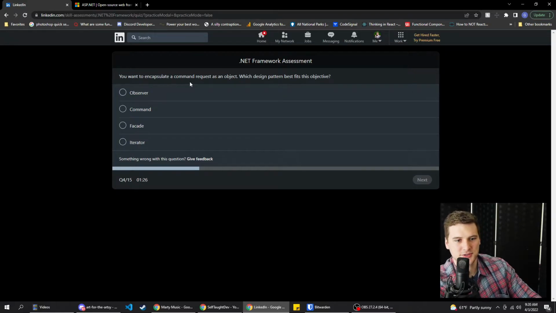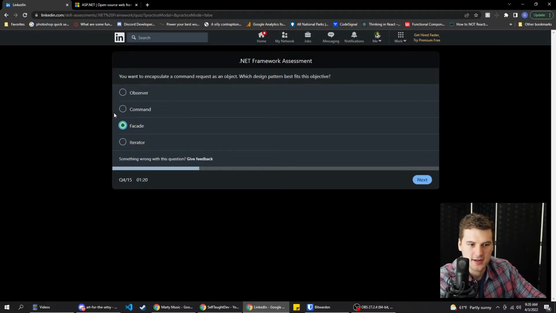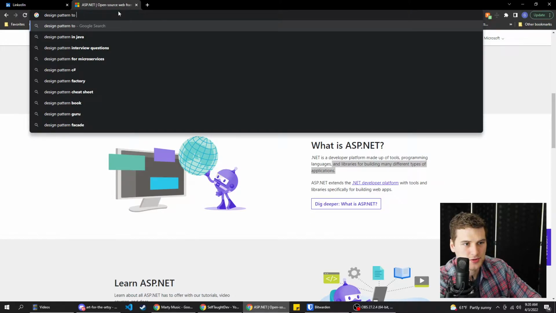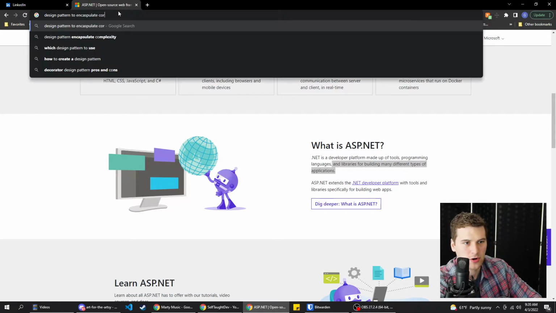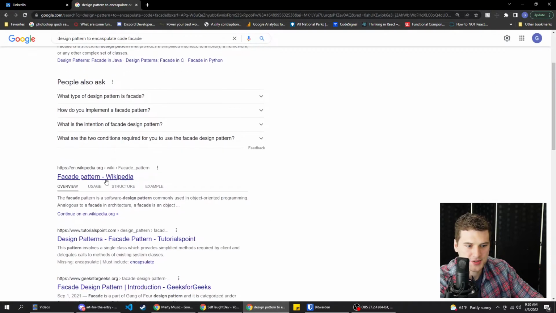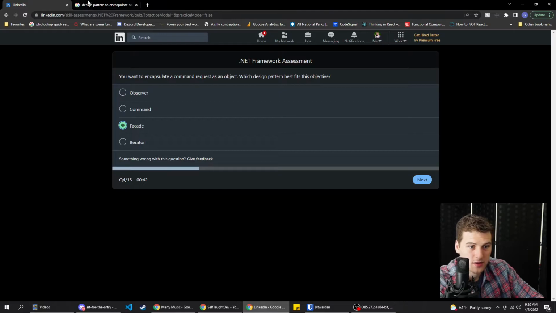You want to encapsulate a command request as an object. Which design pattern best fits this objective? I feel like Facade is the best answer, just right off the bat for some reason. But let's do design pattern to encapsulate code. Structural design pattern provides simplified interface. Use an object-oriented programming. I'm starting to think it's not this.